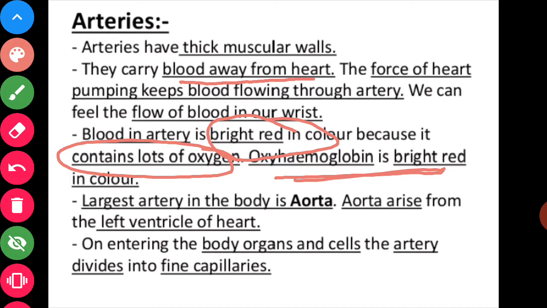The largest artery in the body is called the aorta. The aorta arises from the left ventricle of the heart. There are the left ventricle and the right ventricle, the left auricle and the right auricle. On entering the body organs and cells, the artery divides into fine capillaries.